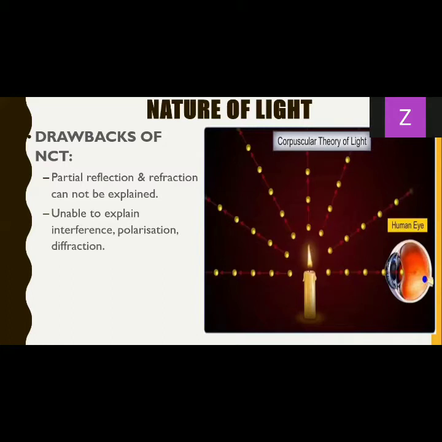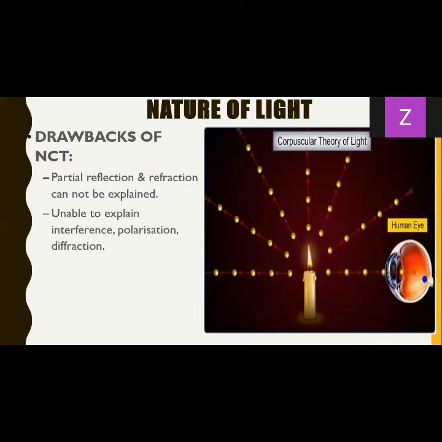Another point, it could not explain interference, polarization, diffraction. This you might have heard. We are going to see what these are in this chapter, so you don't have to worry about what exactly they are. These phenomena, which are also part of light, like interference and diffraction, this concept was not able to explain properly.